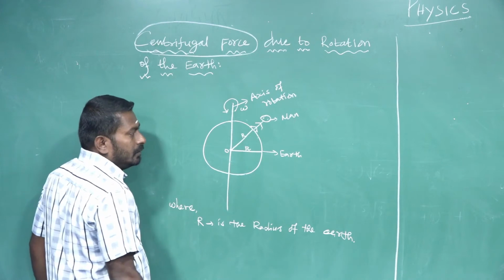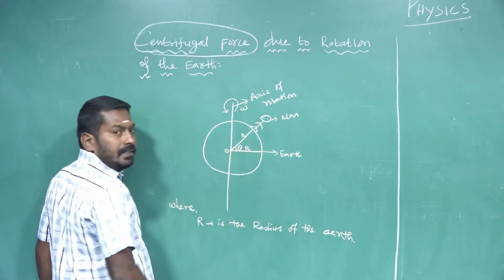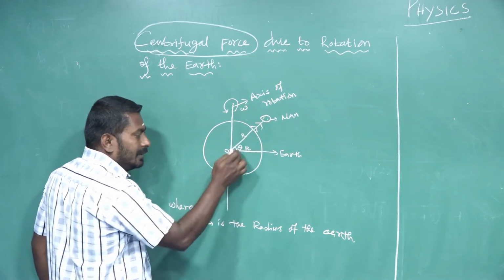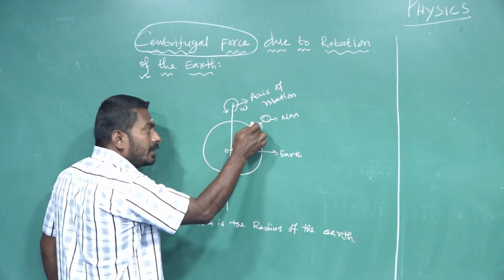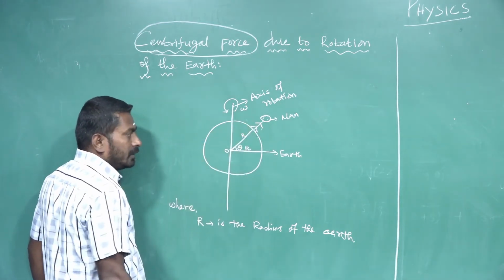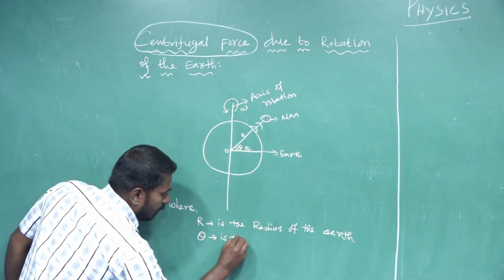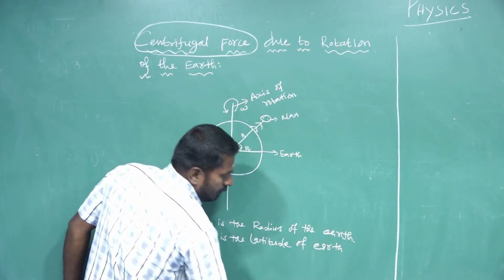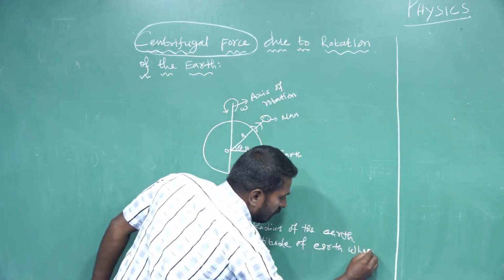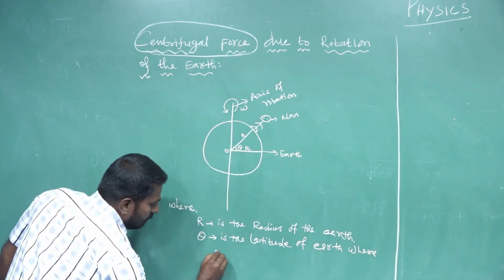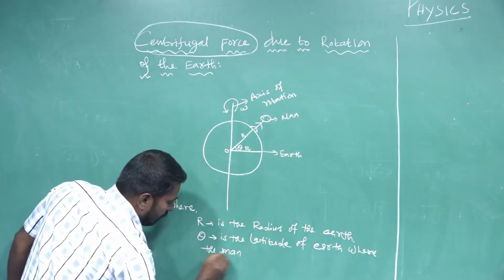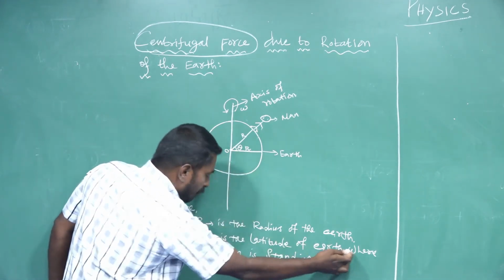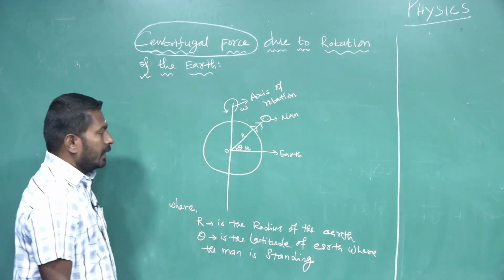R is the radius of the earth. Theta is the latitude of the earth where the man is standing on the surface of the earth.